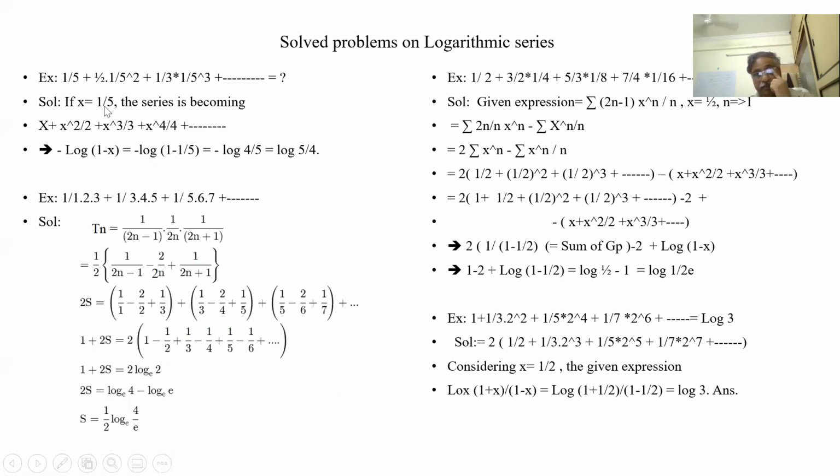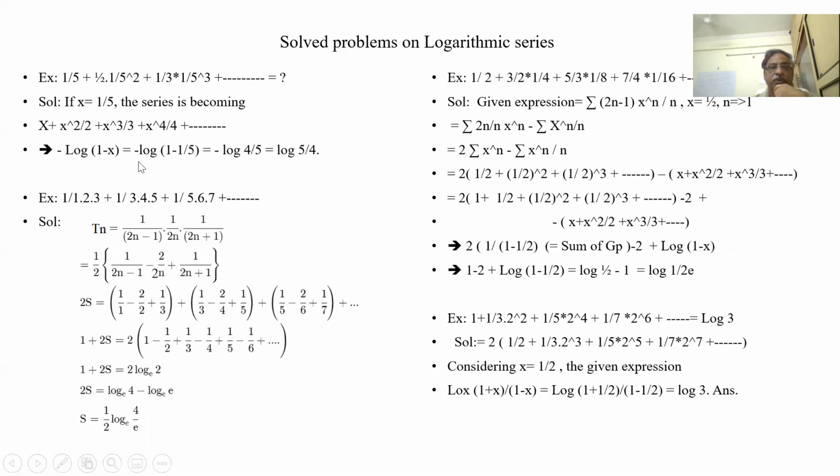Let us see this problem. Some more problems on logarithmic series. 1 by 5 plus half into 1 by 5 square plus 1 by 3, and so on. So here x is 1 by 5. This is a series of all plus signs, so it is minus of log of 1 minus x. Because x is 1 by 5, x, x square, x cubed are appearing here, with 2 and 3 in the denominators.